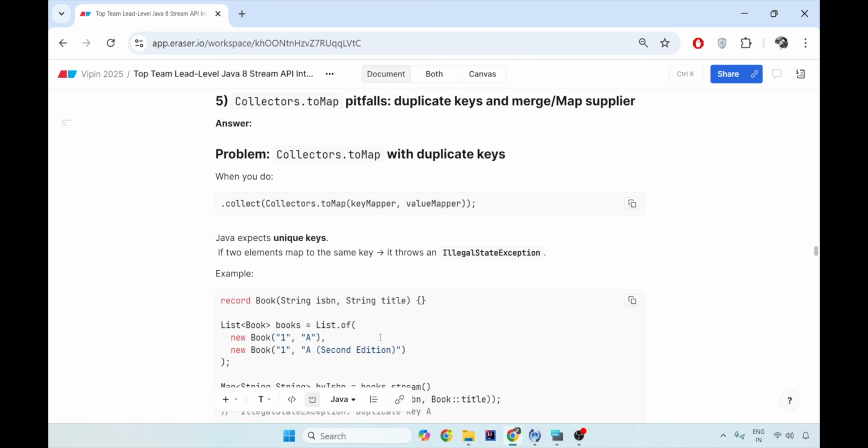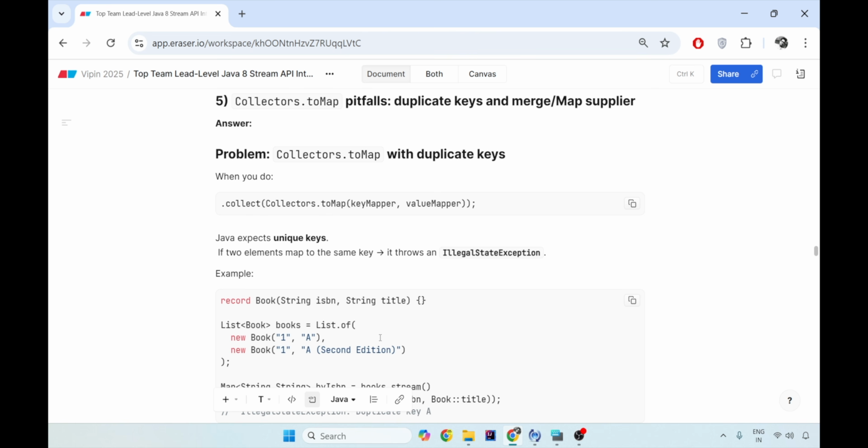The fifth very important situation is when you're using Collectors.toMap to create a key-value pair out of your complete source of data. There's a pitfall when there are duplicate keys, and that is where the Java 8 team was very smart, and they knew this would come. You might write code where, while creating a map, you will have a duplicate key. And we all know a map does not allow duplicate keys. The keys are always a set, with only one key per entry in the map. What will you do in such a situation?